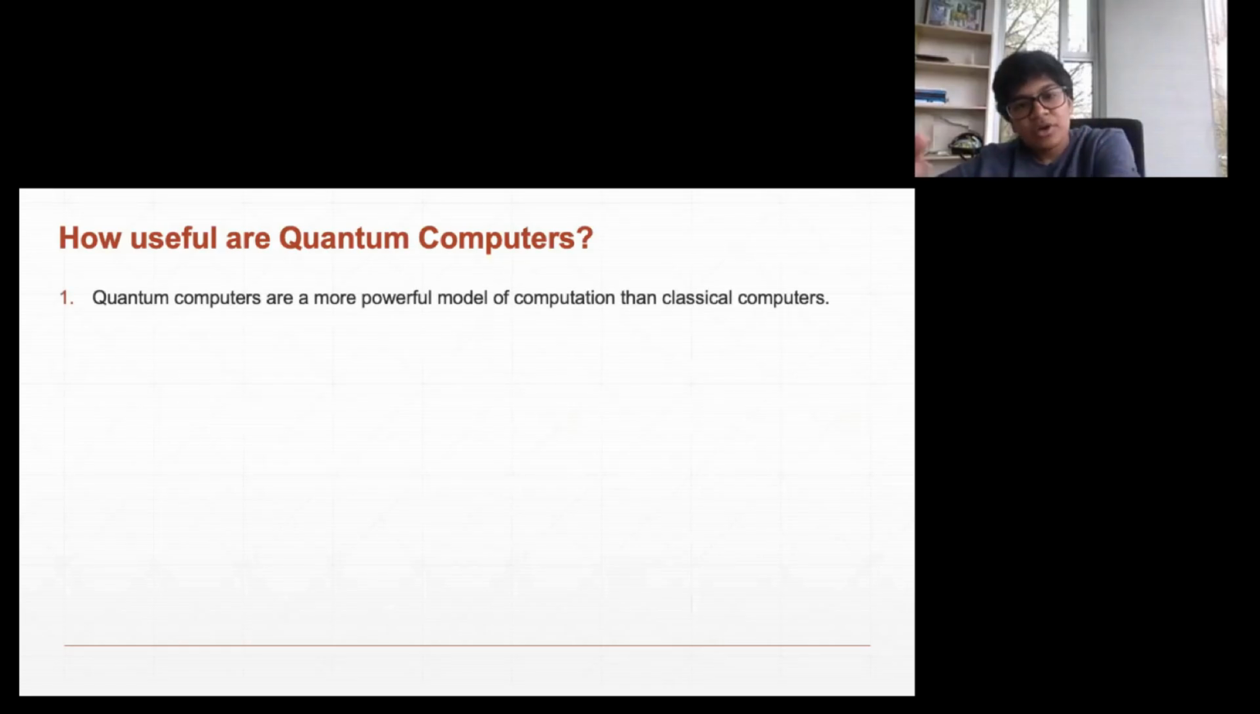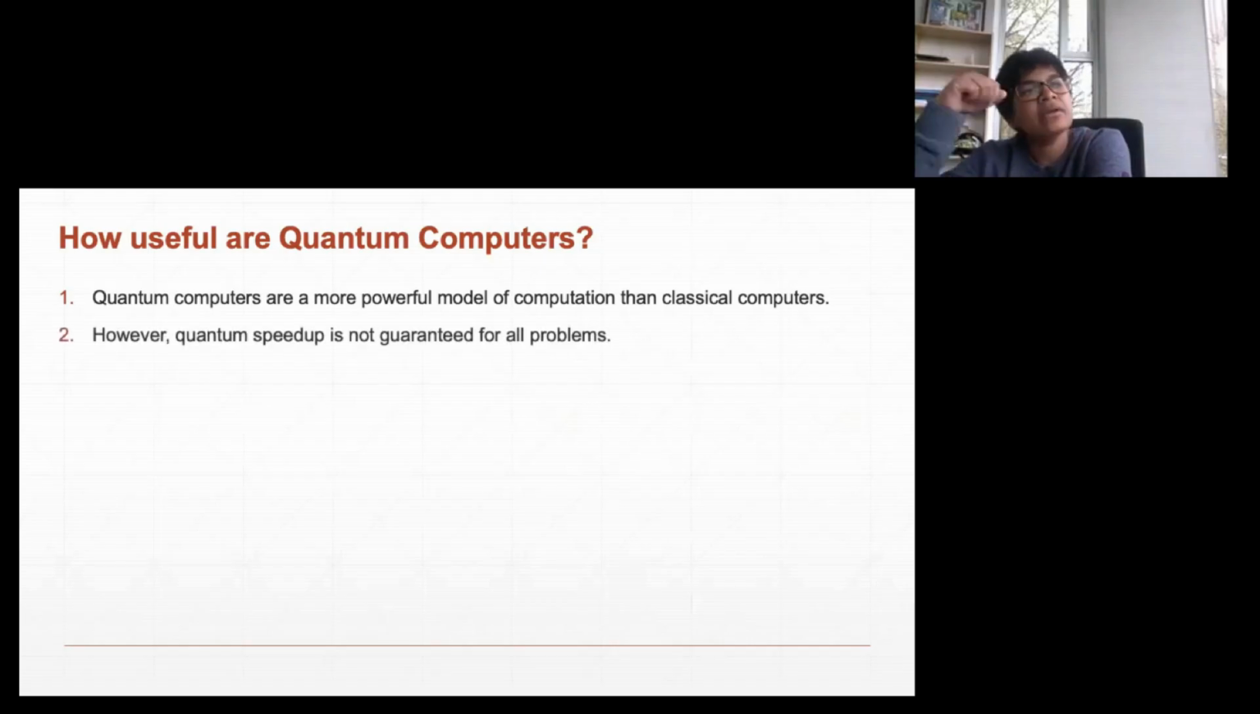And we saw in Harry's slides also that quantum computers are a more powerful computational model than classical computers, right? But does that mean it can speed up every problem? Not really. So, how do we assert that? How do we prove that it cannot solve every problem as fast as the other problems?